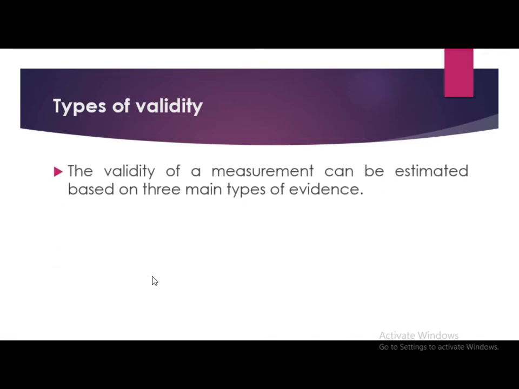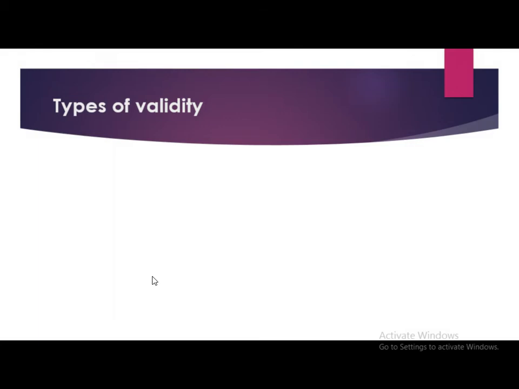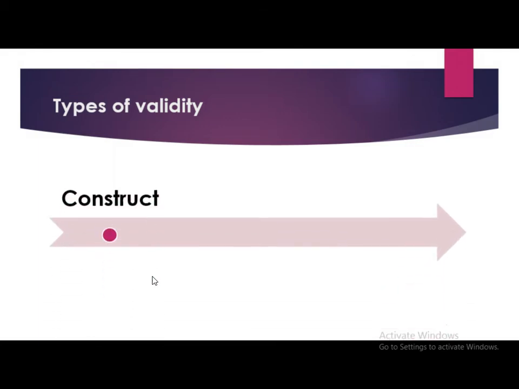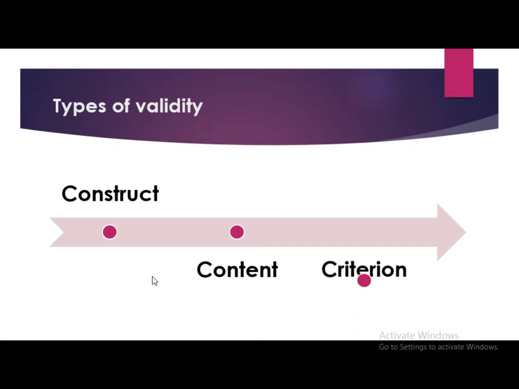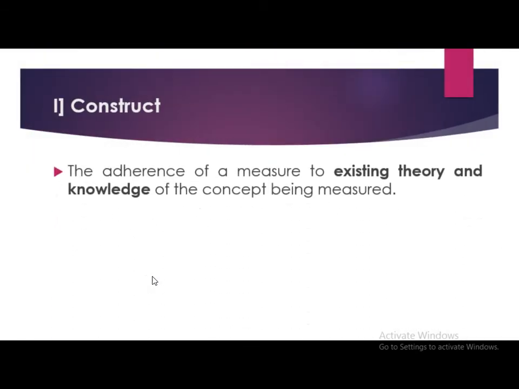The validity of a measurement can be estimated based on three main types of evidence. Each type can be evaluated through experts' judgment or statistical methods, and these three types are construct validity, content validity, and criterion validity. Now we will see each and every type in detail. We will start with construct validity.